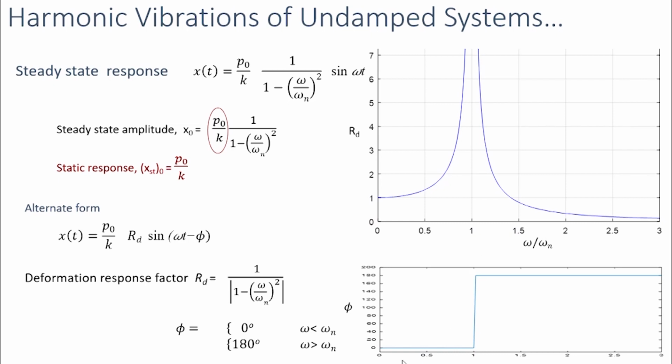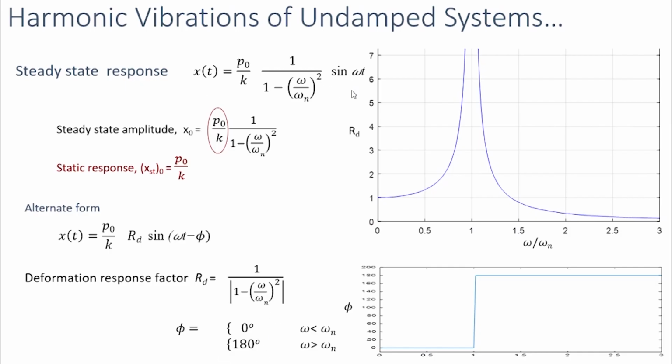And this is the variation of the phase angle phi with respect to the frequency ratio. When the frequency ratio is less than 1, this phase angle is equal to 0. When it is higher than 1, it is equal to 180 degrees as we have defined here.